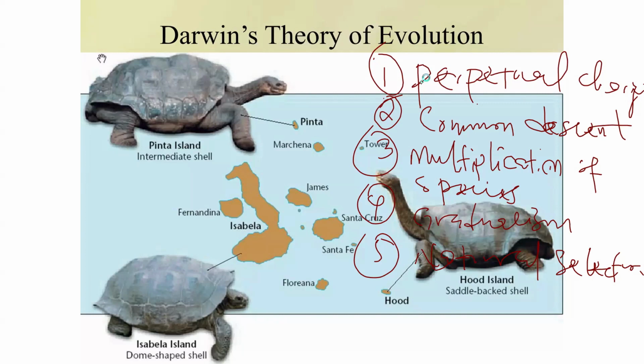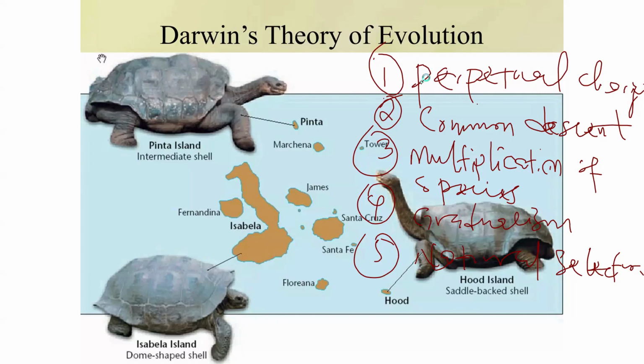For example, during these classes, I told you that living organisms evolved from one another, and that the first living organisms that existed on Earth were prokaryotes. So we are all descendants of, or came from, that prokaryotic organism. That is the meaning of common descent, that all living organisms came from or are descendants of other organisms.